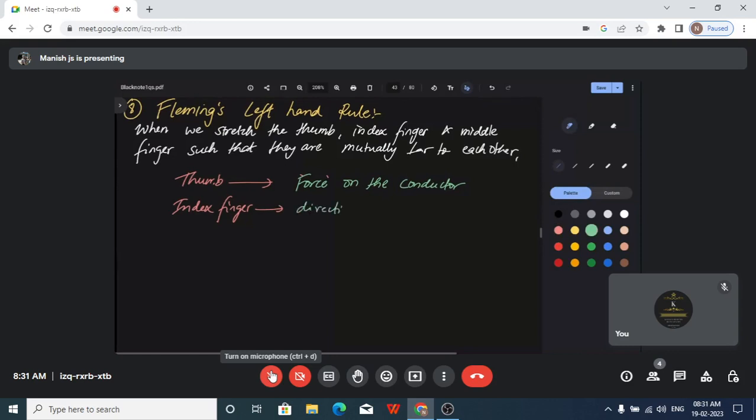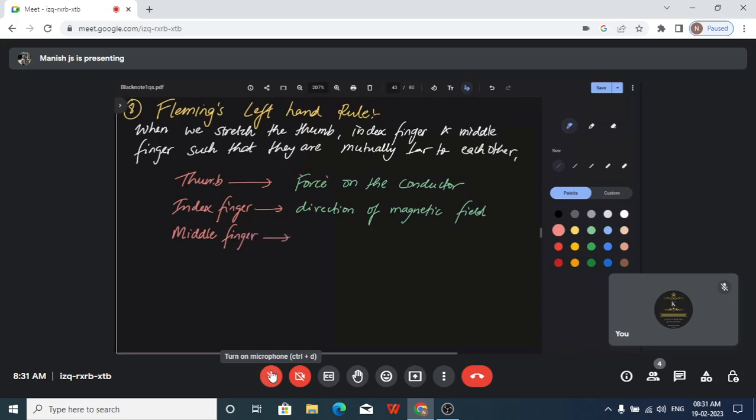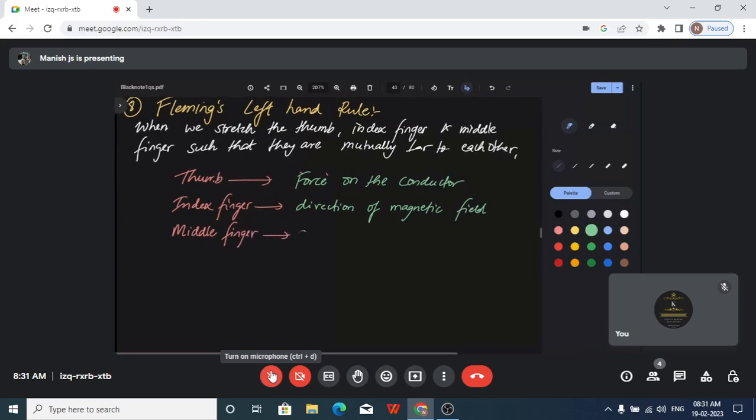And lastly, the middle finger indicates the direction of electric current. That's it.